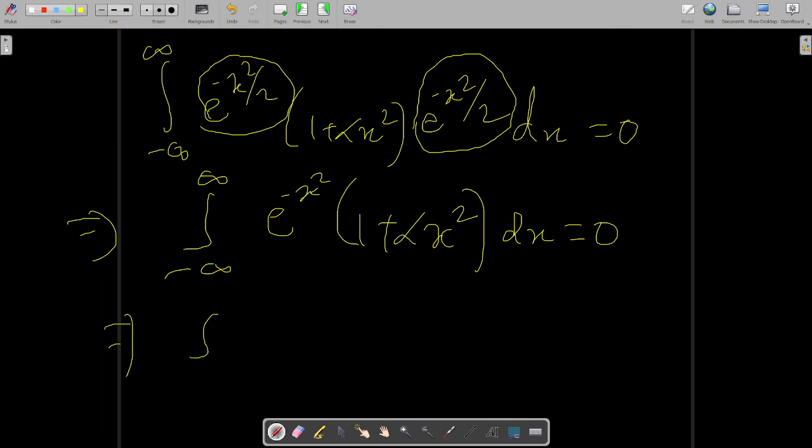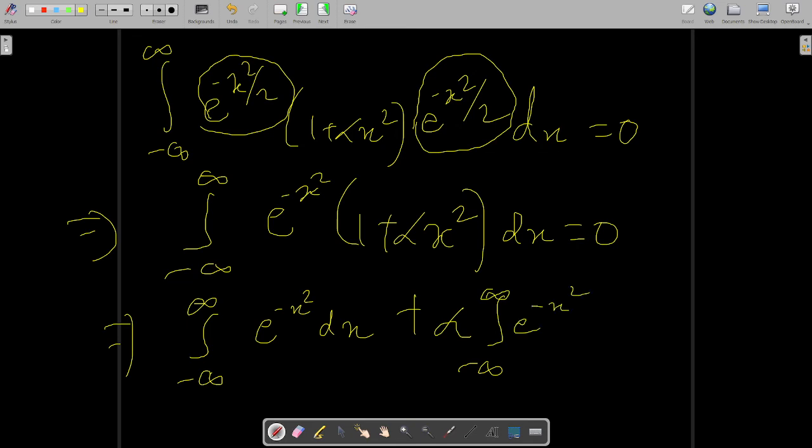After expanding, you will get the integral of e to the power minus x square dx, plus alpha, which comes out of the integral, times the integral from minus infinity to infinity of x square e to the power minus x square dx, is equal to 0. Now we have already learnt the ready-made formula. I had already told you to mug up.